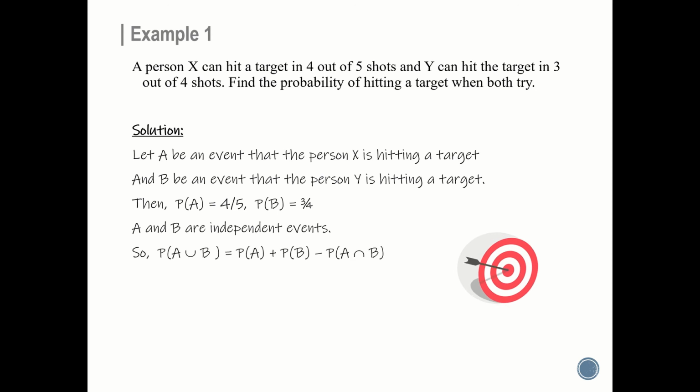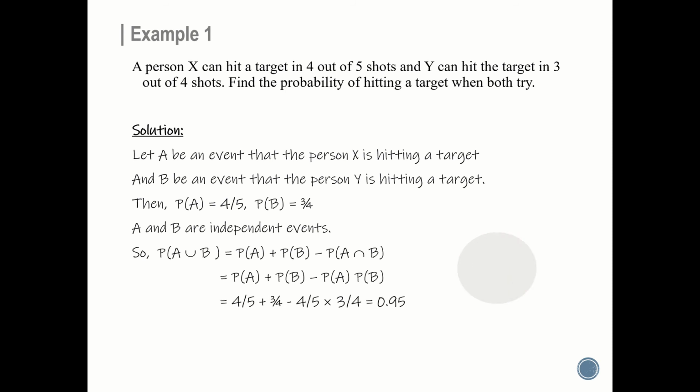So, we have to find probability of at least one hitting a target. So, P of A union B equals P of A plus P of B minus P of A intersection B. So, that is equal to P of A plus P of B minus P of A into P of B. That gives 4 by 5 plus 3 by 4 minus 4 by 5 into 3 by 4 is equal to 0.9.